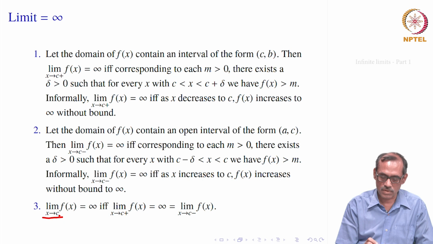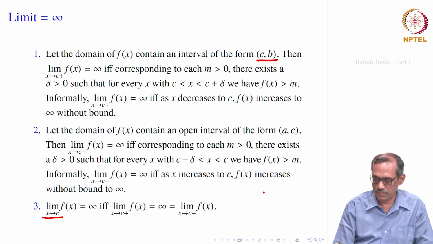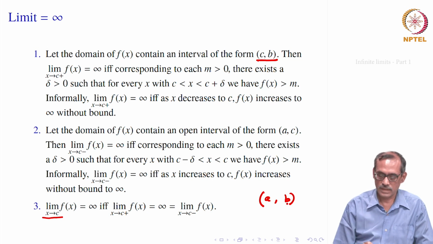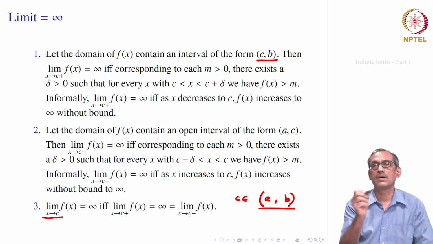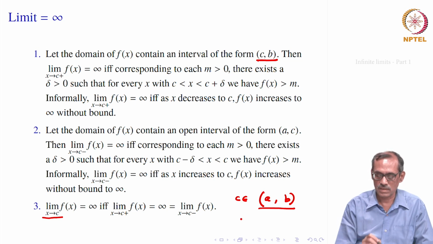But we should remember always that this limit as x goes to c will be defined only when there is an open interval of the type, say, (a, b) around c, that is, c must belong to this, and the domain of f must include such an interval. So that on both the sides you have a neighborhood. This is actually a neighborhood of c. Of course, at c we do not need to define.